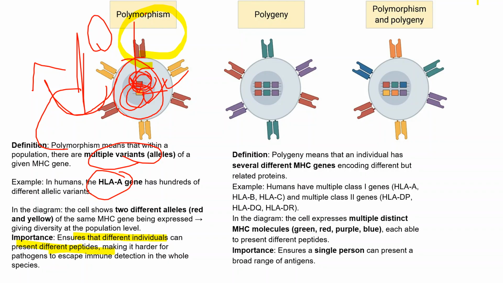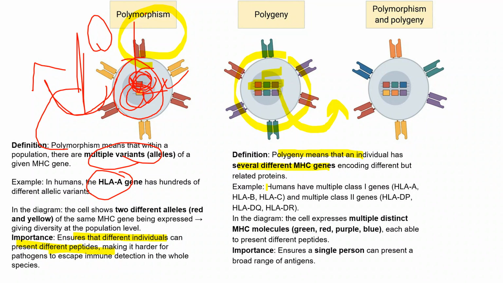And here comes polygeny. In polygeny, these different classes are present within the individual only, which creates diversity at the individual level. Polygeny means that an individual has several different MHC genes encoding different proteins.